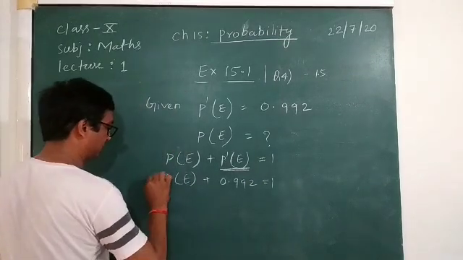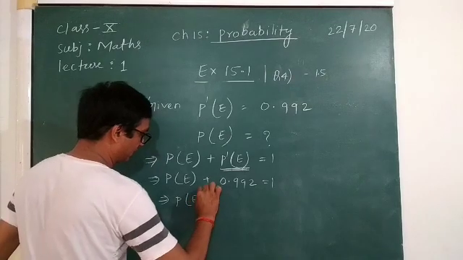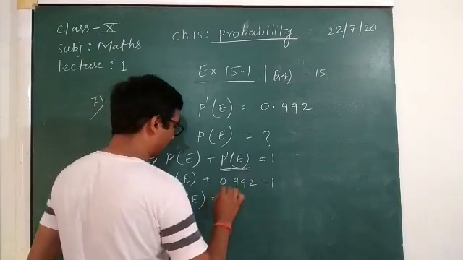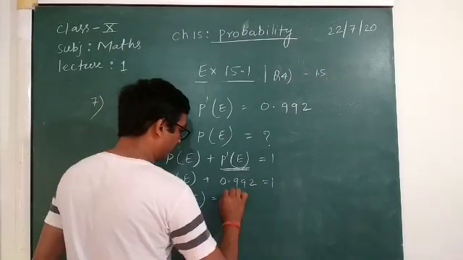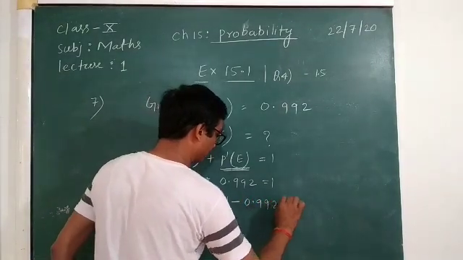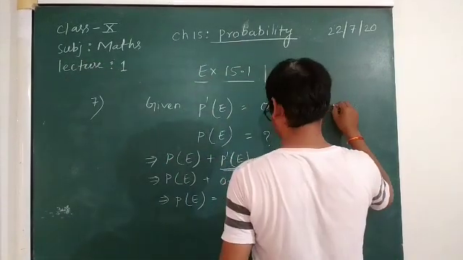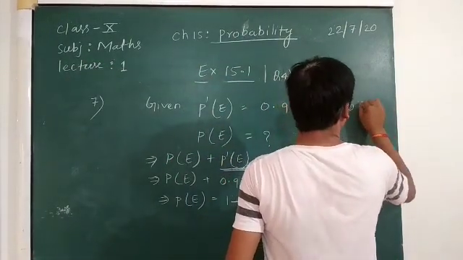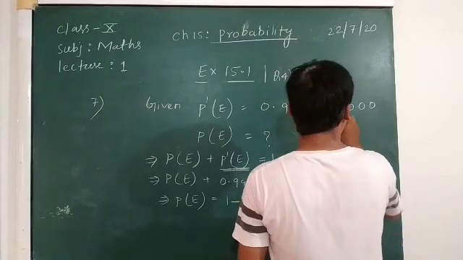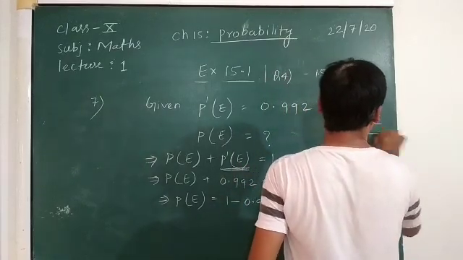So you can write here that the probability of an event for having the same birthday will be 1 minus 0.992. Okay, so you make the subtraction here: 1.000 minus 0.992.